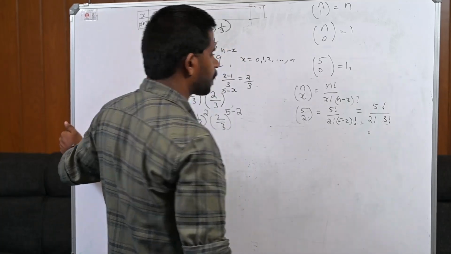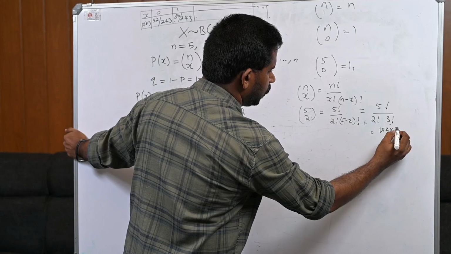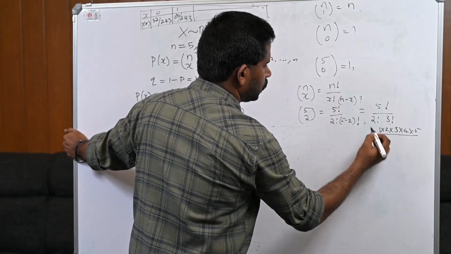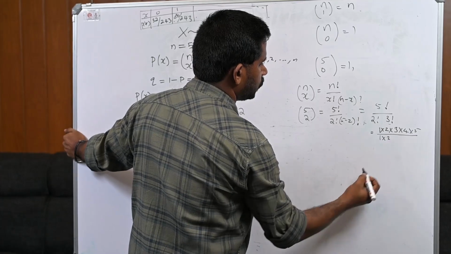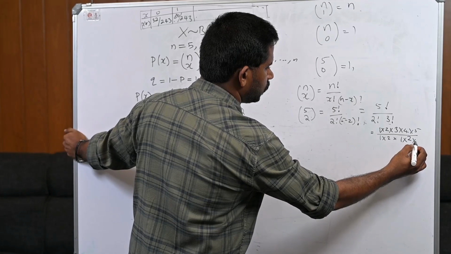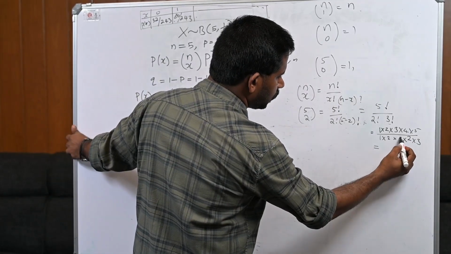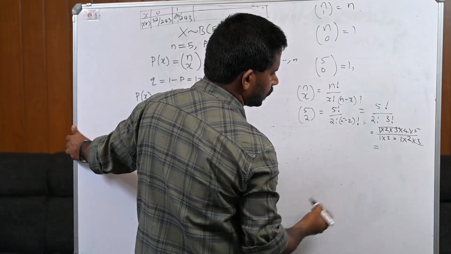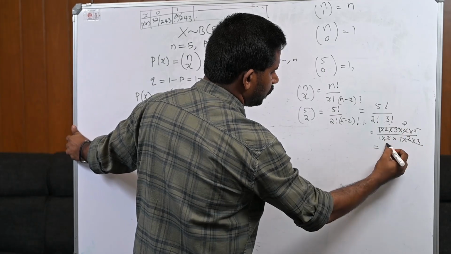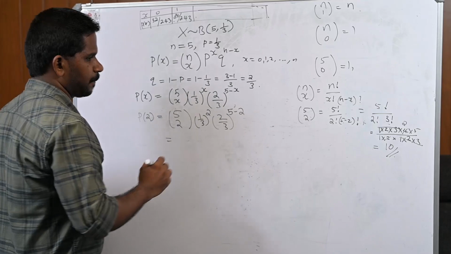Now, 5 factorial is 1 into 2 into 3 into 4 into 5. 2 factorial is 1 into 2, and 3 factorial is 1 into 2 into 3. So, 1, 2, 3 cancel. Then 2 is here, and 4. Therefore, 2 into 5 is 10. Therefore, 5C2 equals 10.